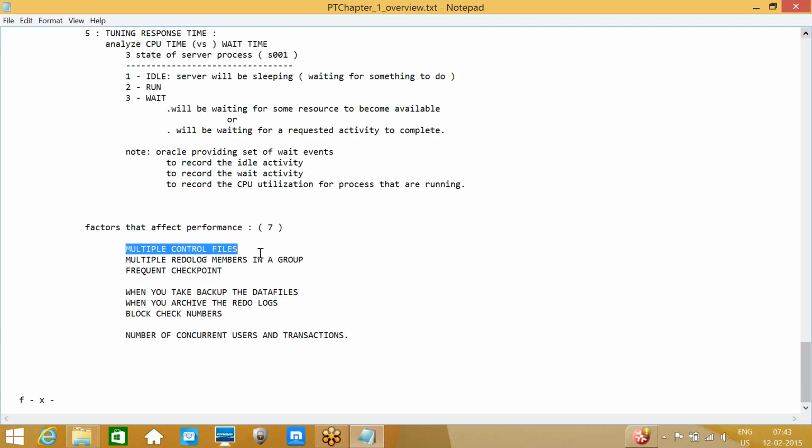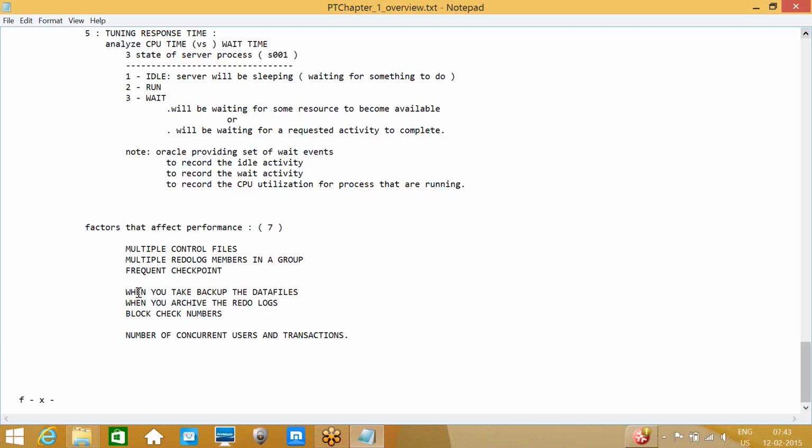And factors that affect the performance. Multiple control files, and multiple redo logs in a group. Whenever you are storing the redo logs or control files, try to store them in different locations while multiplexing. Multiplexing is the concept. Why are we using multiplexing?